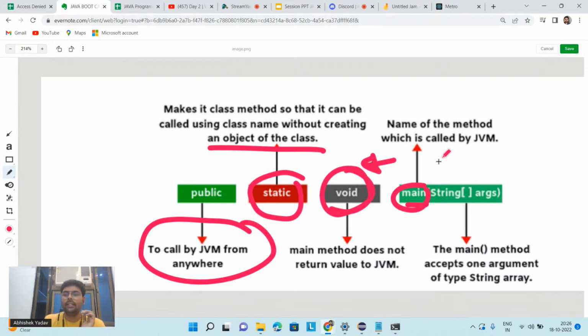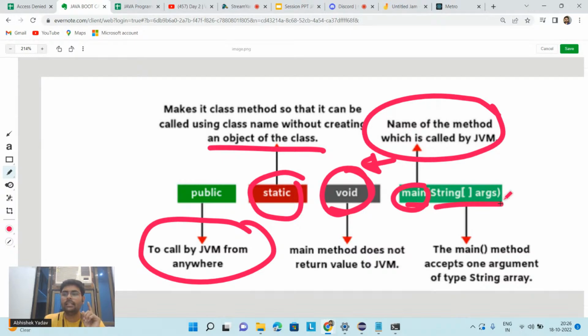Okay, everyone. After that, this is main. Main is just the name of the method which is called by JVM. And here we have String args. So what is String args, guys? It is a command line argument. Let's see what String args is here.